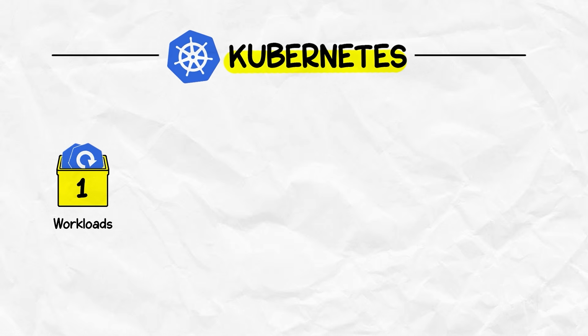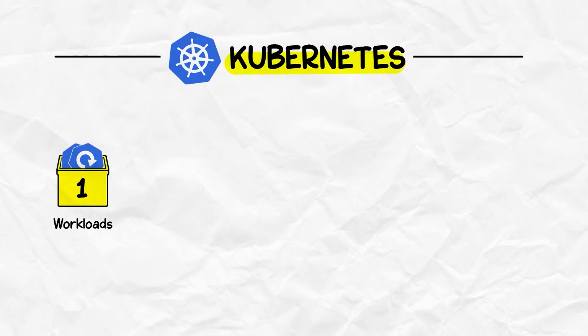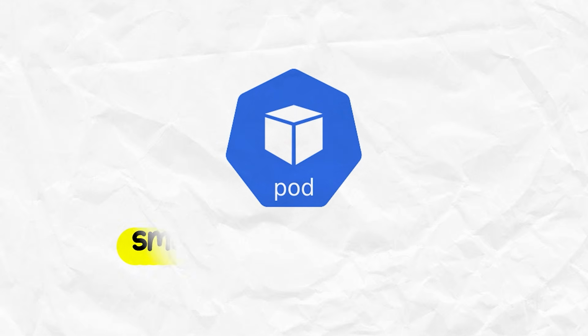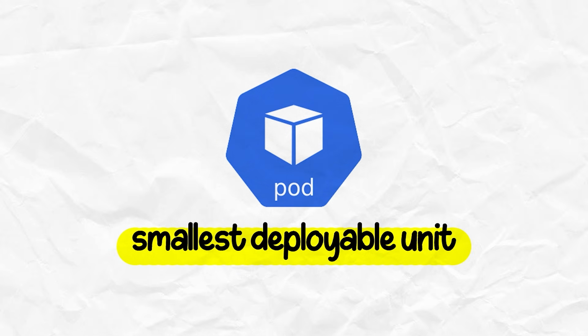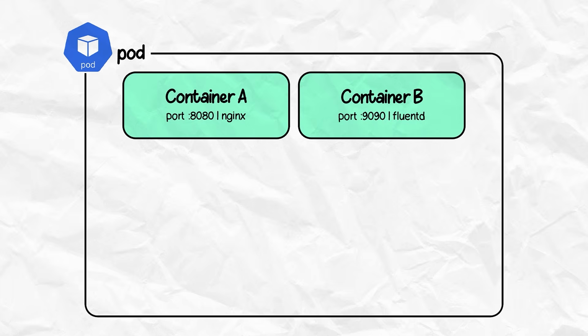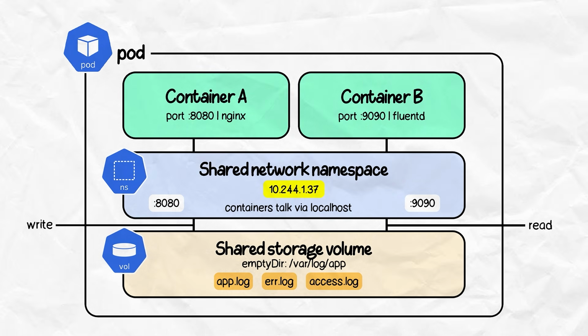Let's start with workloads. This is where the actual application runs. Let's go through the main objects one by one. The first one is the pod. It is the smallest deployable unit in Kubernetes. It is basically a wrapper around one or more containers that need to run together, share the same network, and share storage.